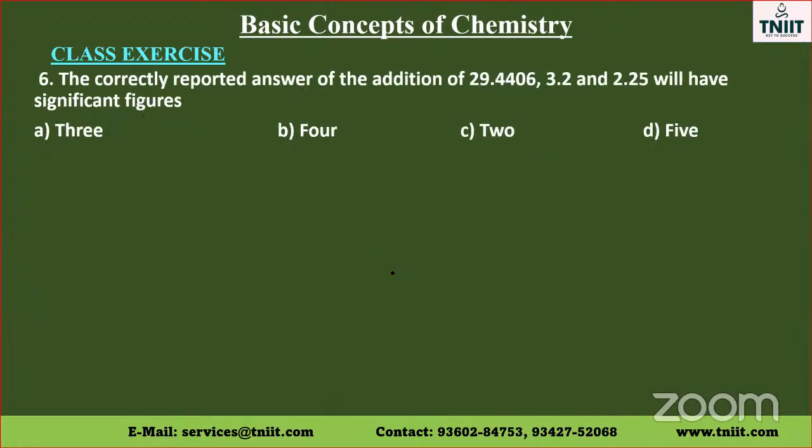The next question: the correctly reported answer of the addition of 29.4406, 3.2 and 2.25 will have how many significant figures? The minimum here is only 2. Here the number of significant figures is 3. Here it is 2. Here it is 6. The final answer should also have only 2 significant figures. Therefore, the answer will be option C.